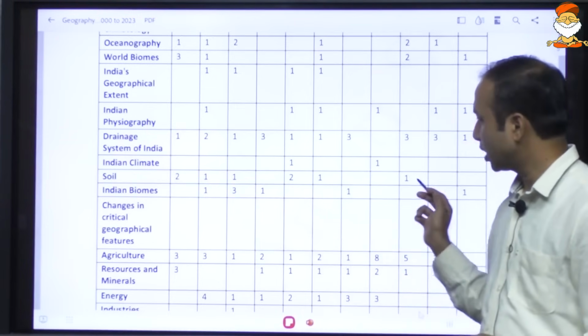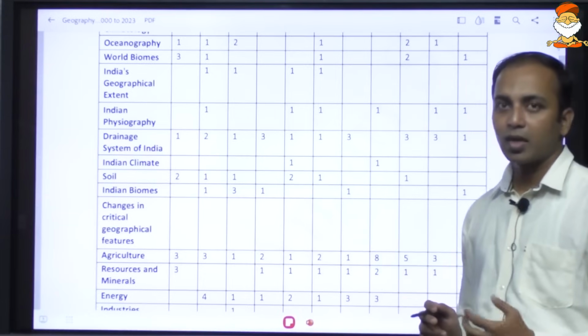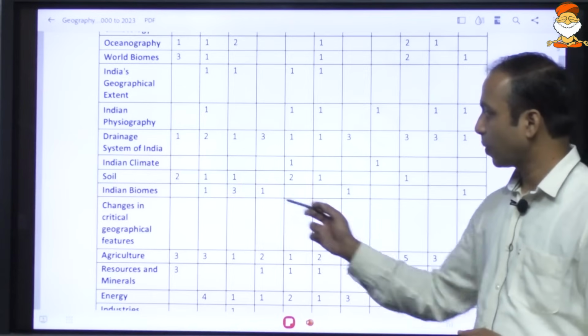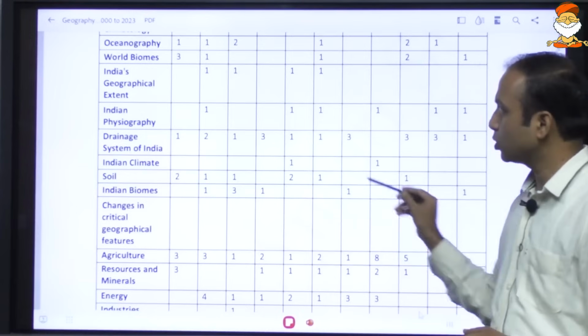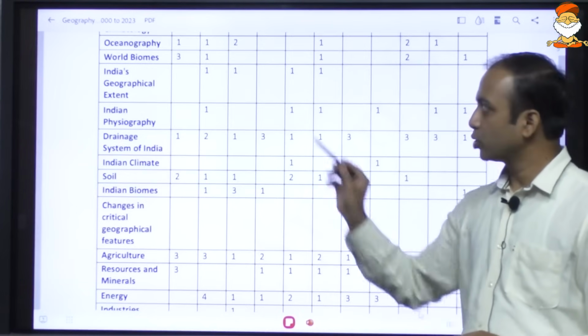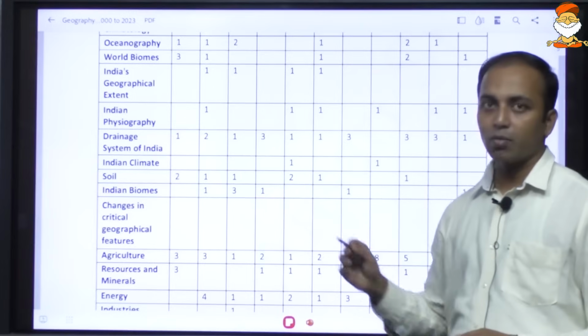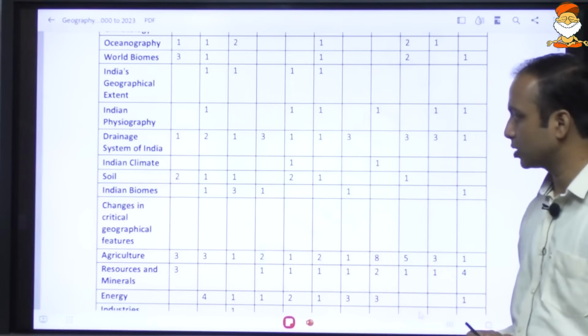Soil related questions they have asked, because soil degradation is becoming a big problem, and there are efforts for soil conservation. On a similar line, with respect to world biomes, we have Indian biomes also. So from world or Indian biomes, you can expect 1 question. If you collectively do world biomes and Indian biomes, you will definitely get 1 question. Every year 1 question is there.